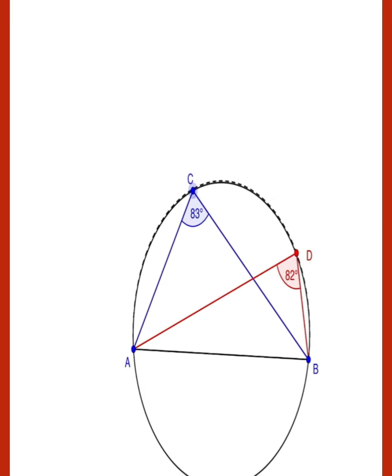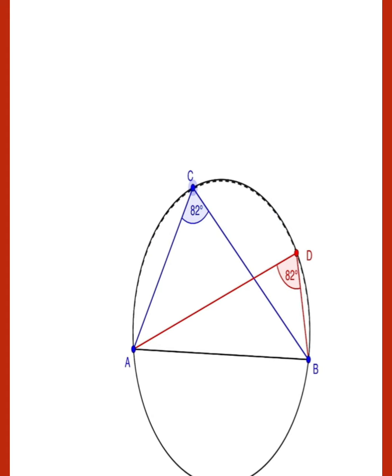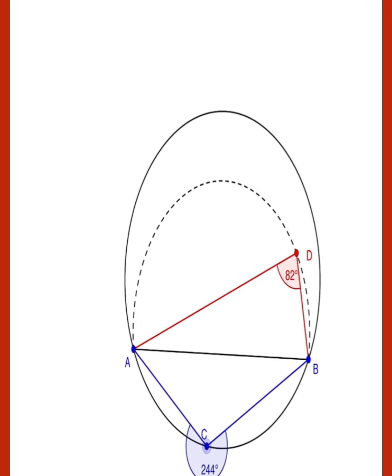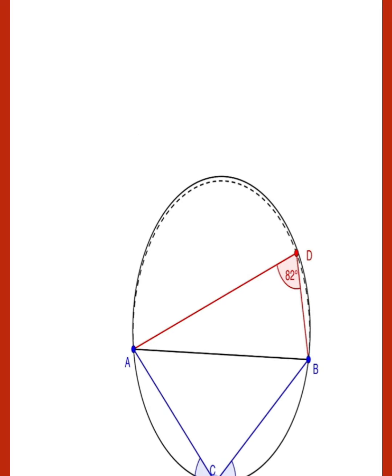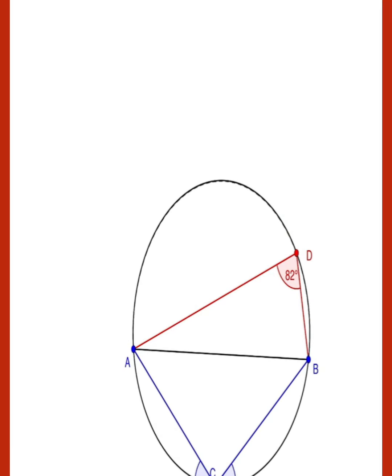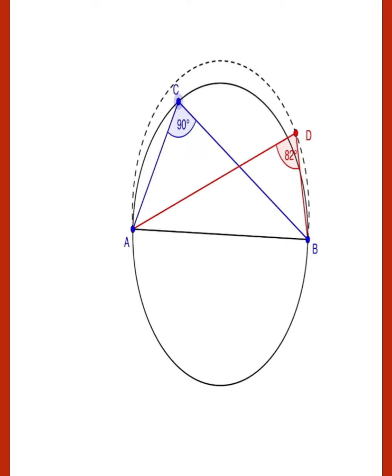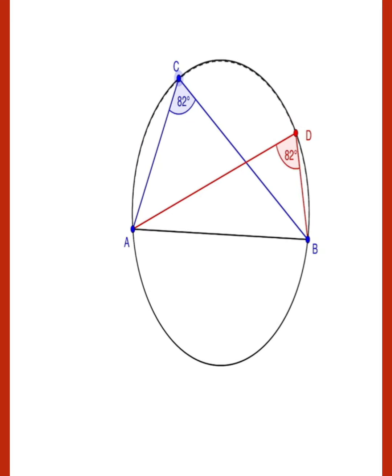Here you can see that this is 82 degrees and the second one is also 82 degrees. But if we take this angle C in the second segment, then this is not equal. Okay, this is the same circle but the segment is different. So you can see that these two angles are not equal because this is a different segment. But if we take the same segment, then you can see that it is always equal, 82 degrees, 82 degrees.